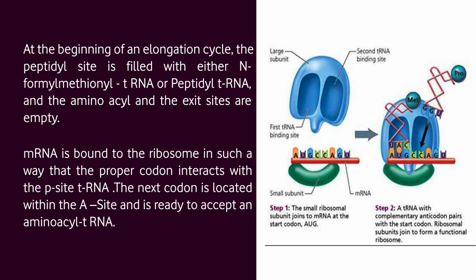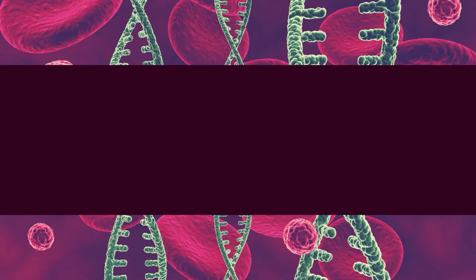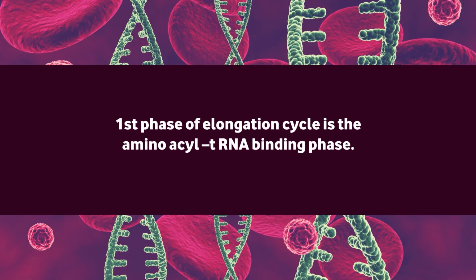Messenger RNA is bound to the ribosome in such a way that the proper codon interacts with the P site transfer RNA. The next codon is located within the A site and is ready to accept an amino acid transfer RNA. This figure shows the elongation process in the ribosome. The first phase of the elongation cycle is the amino acid transfer RNA binding phase.